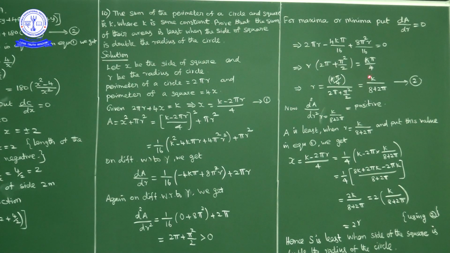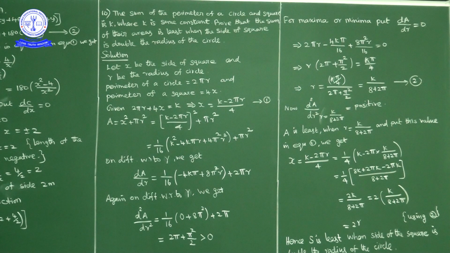So r is equal to k upon 8 plus 2 pi. This is one critical point.